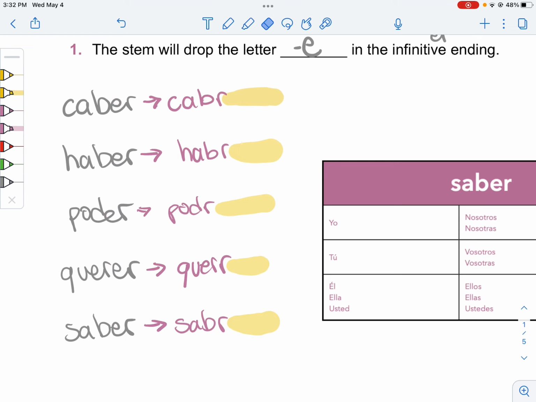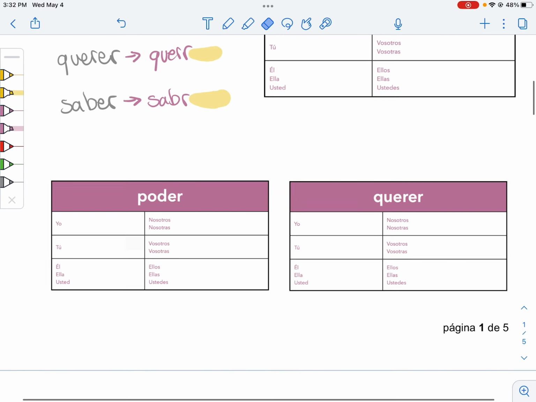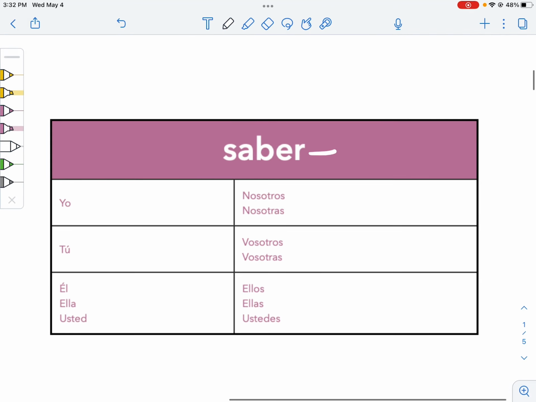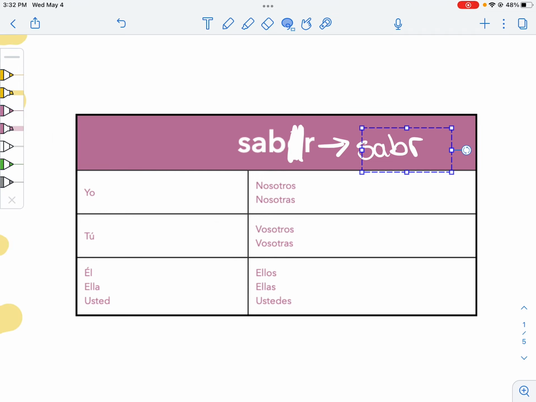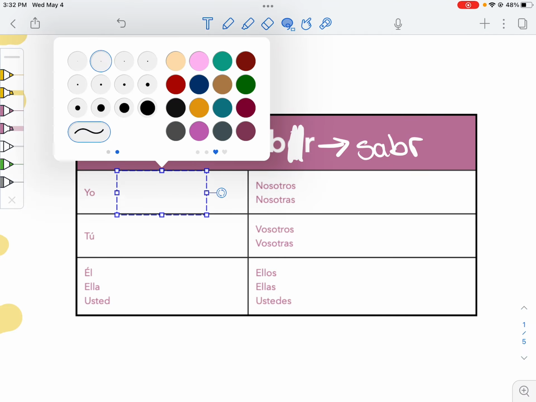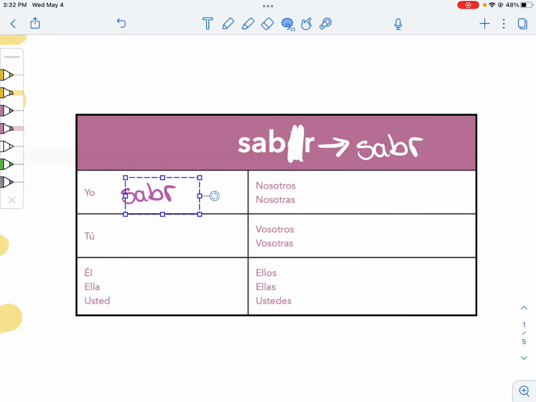Okay. We're going to do 3 verbs as an example. The first one I'll talk you through, and the other ones you're going to try to do on your own. So saber, like I said, goes to sabr. We drop the E, basically. Actually, no, we want to remember what it was. Okay, so we take this sabr and we put that in front of all of our endings, making it, of course, a color that we can see.